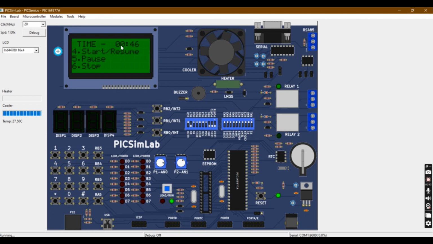The microcontroller we are using is the PIC16F877A, and it is simulated in PICsimLab, with PICGenios as the board. The XC8 is the compiler used for writing code and creating the hex file. The peripherals used are a CLCD, tactile switches, timers, LED, fan and buzzer. We are using the LCD HD44780, 16 by 4. Now 12 seconds are left. Let us wait here and see.